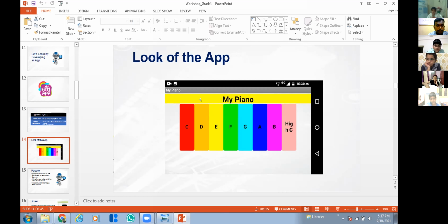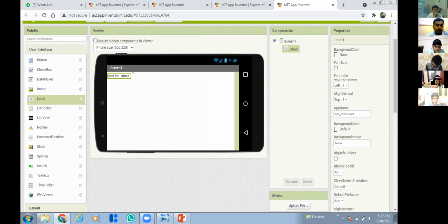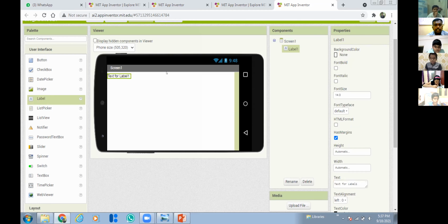How to do this: in the palette there is a component called label. Note it down. Take the label component and place it inside the screen. Now I have to set the properties for this label. I'm making the font bold. Font size I'm going to make 25, which means the font will be slightly bigger.